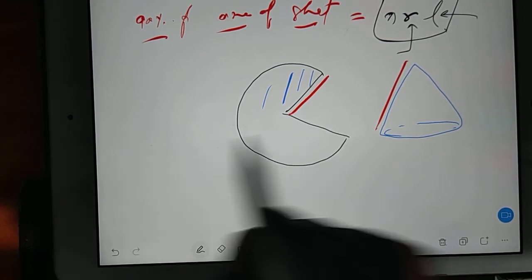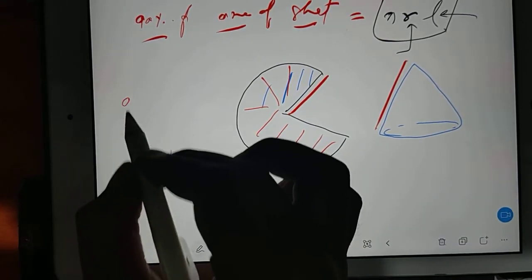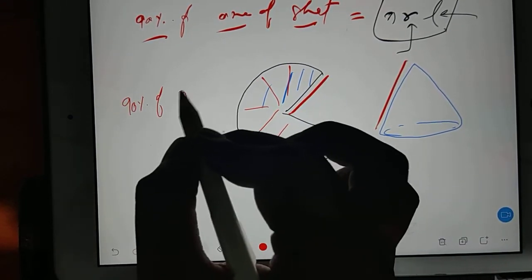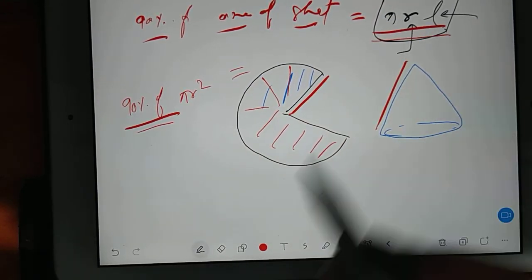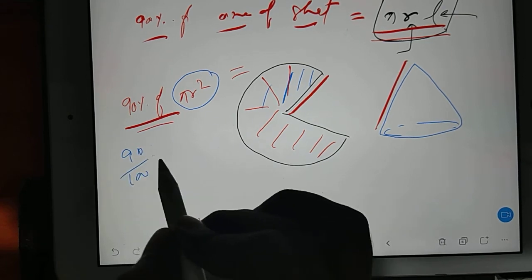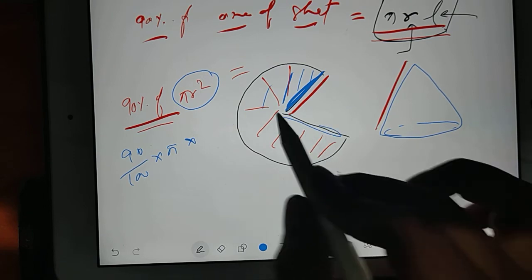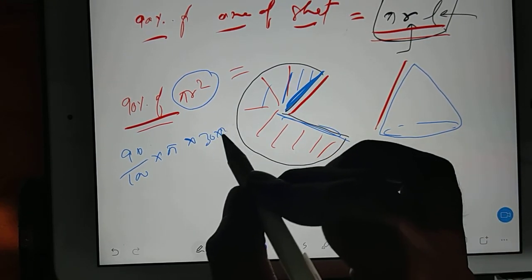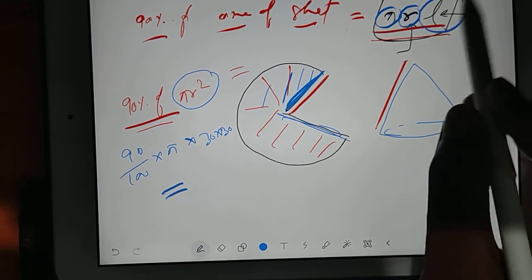So the area of this cone is 90% of pi r square, and this is equal to pi r l. Now 90 by 100 into pi into 30 into 30, since the initial radius was 30, is equal to pi r l, where l is also 30.